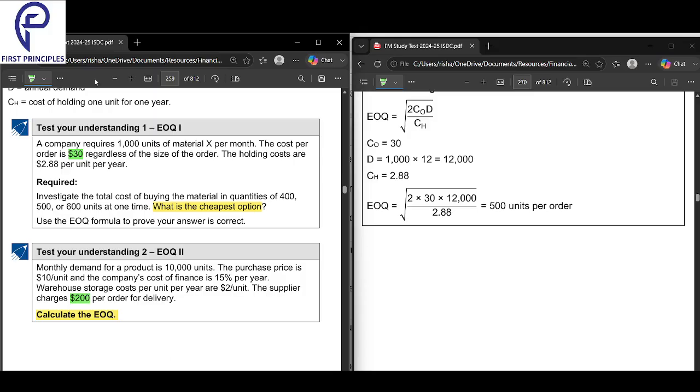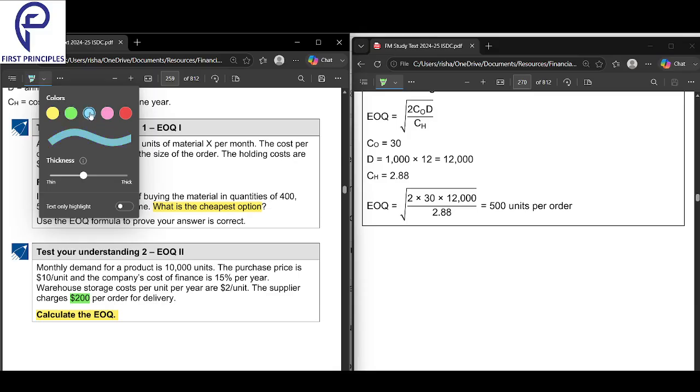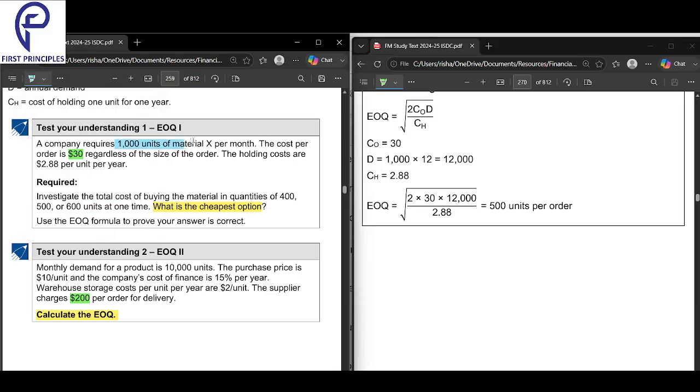The CO is done. Next, we have to find the demand, annual demand, yearly demand. Here monthly demand is 1,000 per month. In the other case, monthly demand is 10,000. So if 1 month is 10,000, 12 months will be how much, buddy? 1,20,000. And if 1 month is 1,000, 12 months is 12,000. So we have found the demand also.